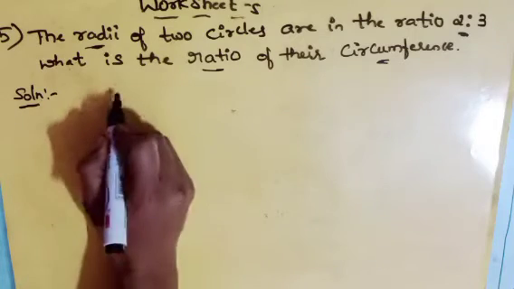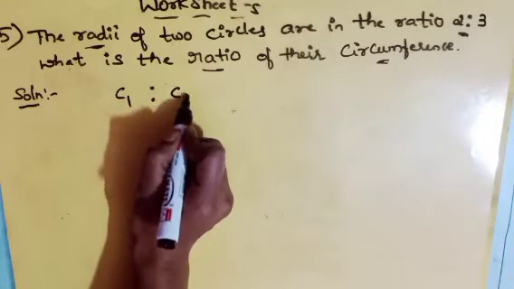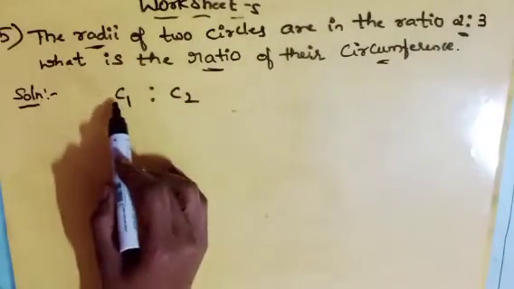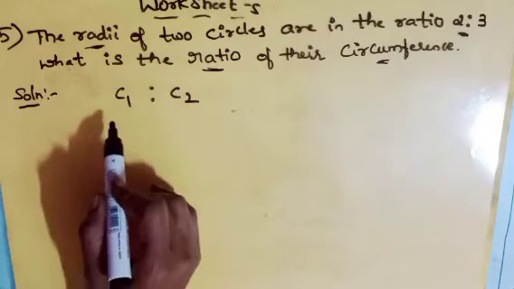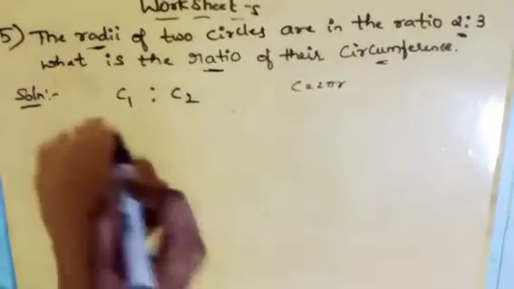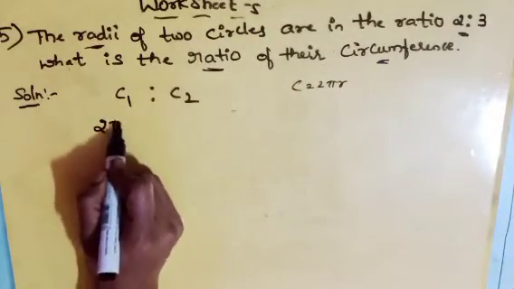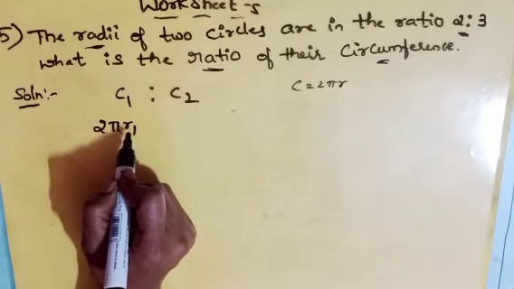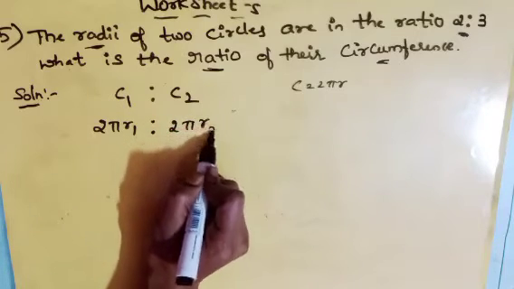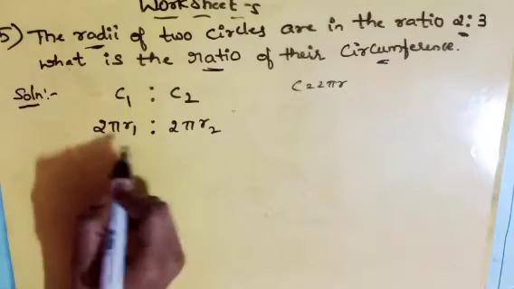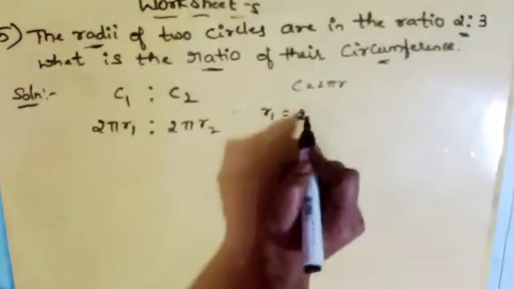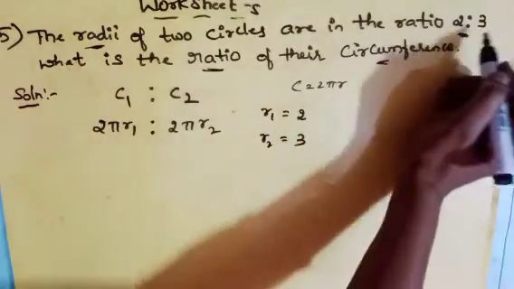So let us take C1 is to C2 because we have to find the ratio of the circumference. Because of that I wrote C1 is to C2. The formula for circumference of a circle, C equals to what? 2 pi r, and 2 radius is given. Because of that we will write 2 pi r1 is to 2 pi r2. Let us take the value of r1 is 2 and the value of r2 is 3. It is given in the question.